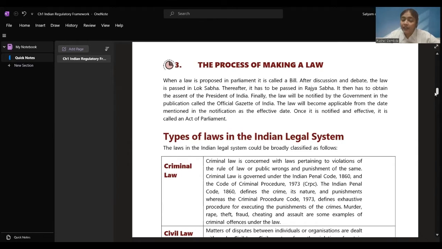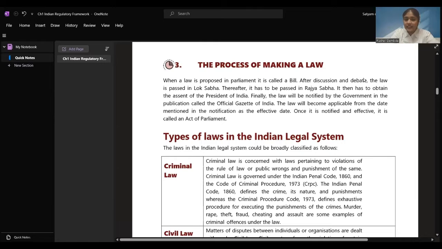President is the final authority who gives the assent. When approval is received by the President, the law gets notified by the government in the official Gazette of India. The law will become applicable from the date mentioned in the notification as an effective date. Once it is notified and is effective, it becomes Act of Parliament.